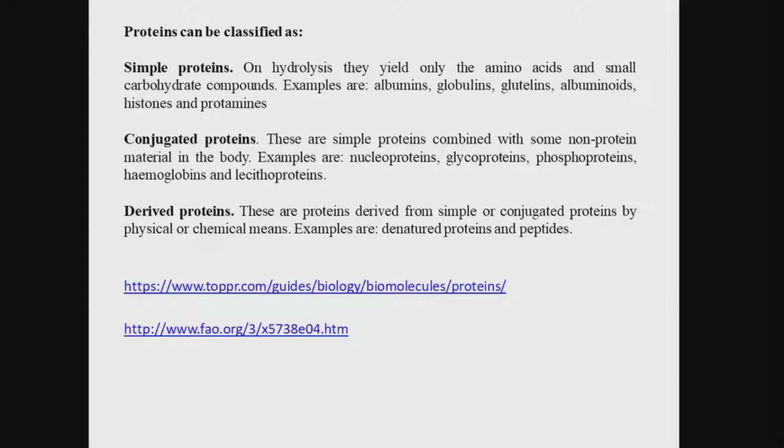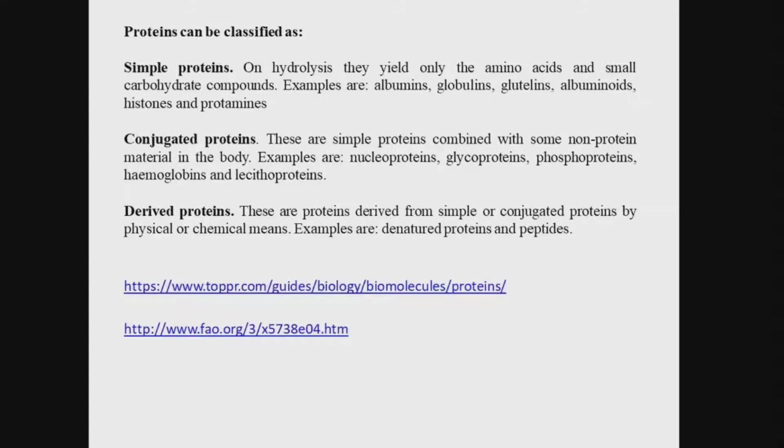conjugated proteins, and derived proteins. What are simple proteins? On hydrolysis, they yield only amino acids and small carbohydrate compounds. Examples are albumin, globulin, glutelins, and so on. These proteins are also known as homoproteins and only have amino acids. These are known as simple proteins.